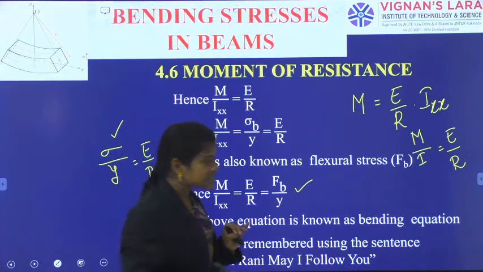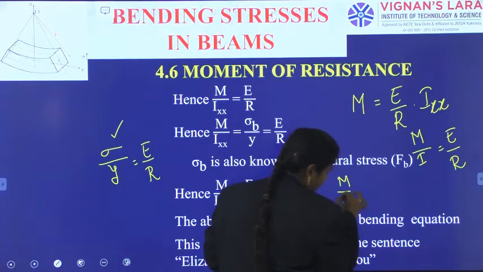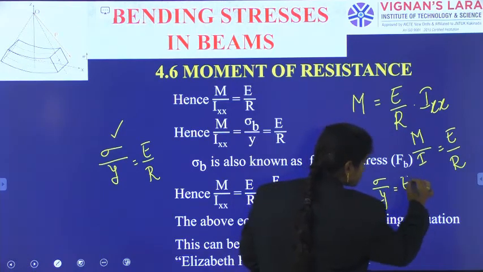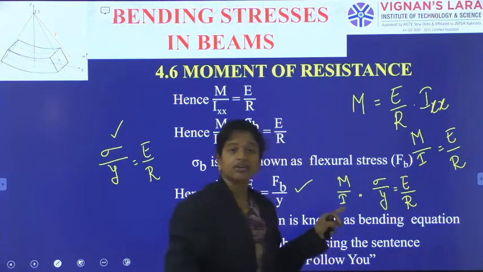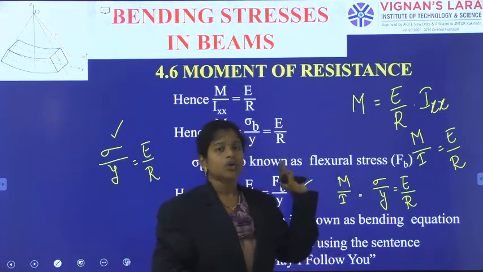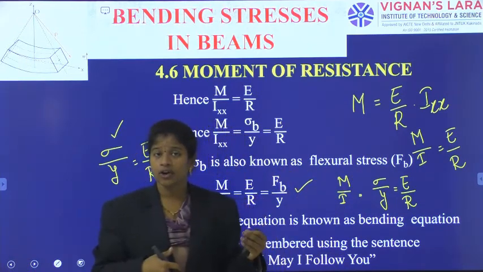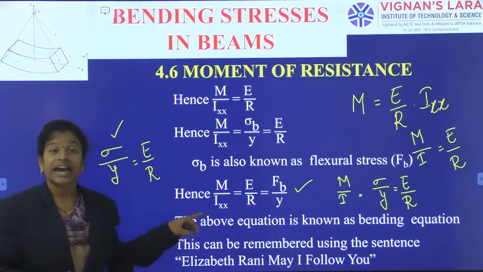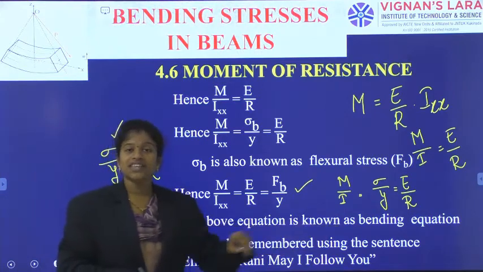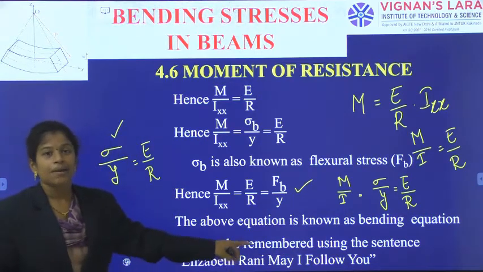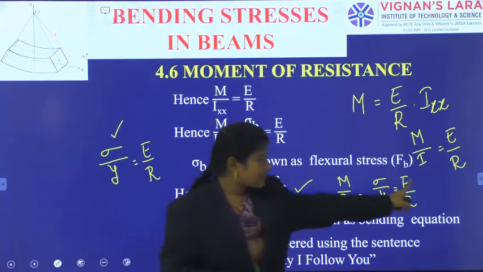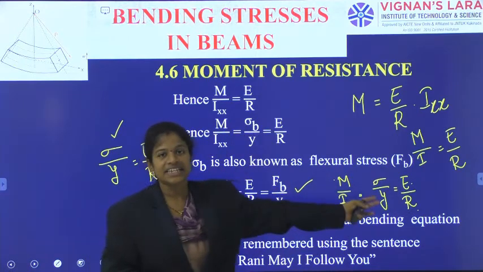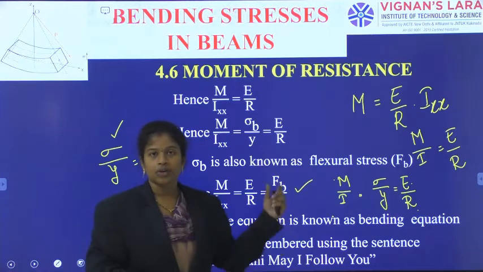For reference, you can say M by I is equal to sigma by y is equal to E by R. If you are confused about what is the numerator and what is the denominator, there is a simple code. The above equation is known as the bending equation, and it can be remembered using this sentence: Elizabeth, Rani, may I follow you? Sigma is replaced with F only for that purpose. Otherwise, that is the stress only.